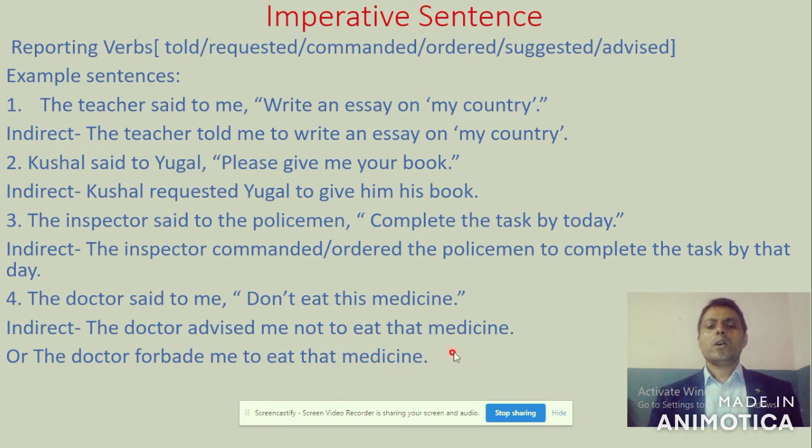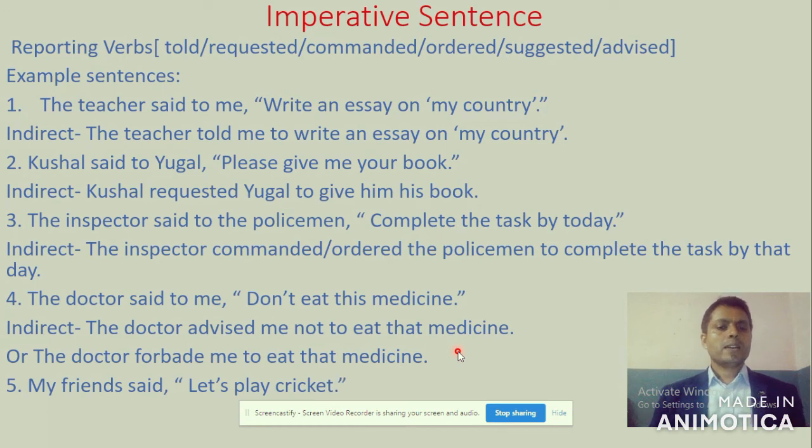Well, my dear student, number five, look here. My friends said, 'Let's play cricket.' In this direct expression, how can it change? You have to know its function very fast.